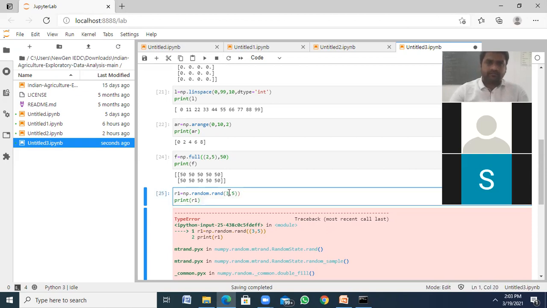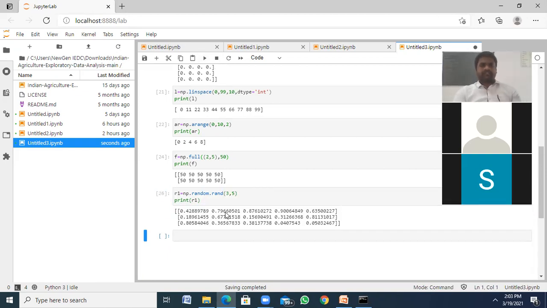Like see, in between 0 to 1, so 0 point something will always be written. Here I have 0.42888, 0.76. If I execute once again, it's going to change. Why? Because the random generator generates random numbers again.